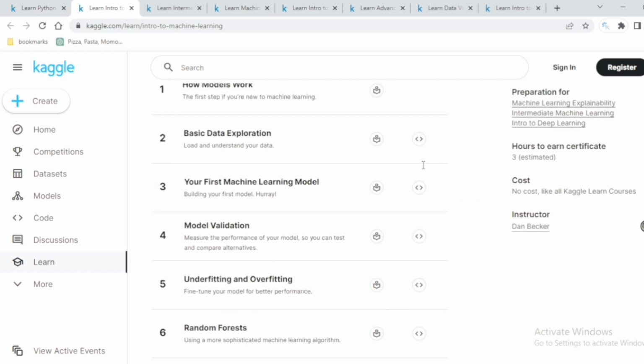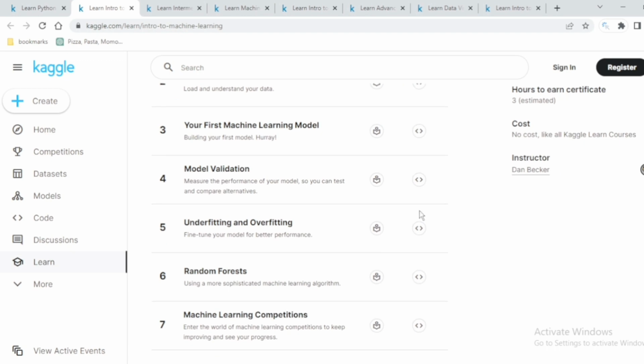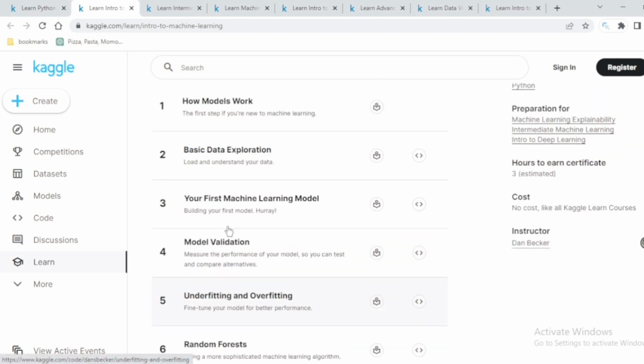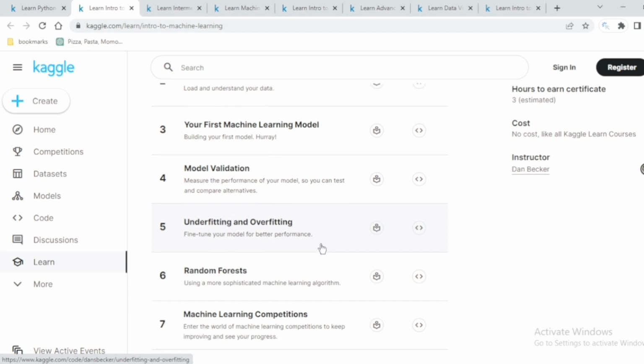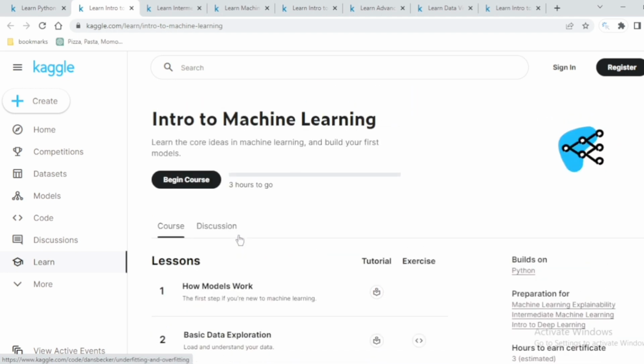This is a 3-hour estimated course, and you can earn a certificate for free at no cost, and the instructor is Dan Becker. So you can see these are the modules into which the machine learning part is divided, and you can skip anything if you already know it. Like if you know underfitting and overfitting, you can jump onto random forest, and you can give a brief review just by reading it quickly, whatever you like.